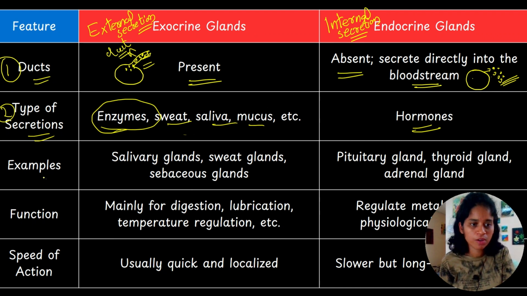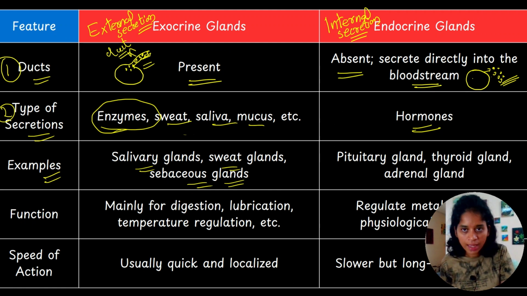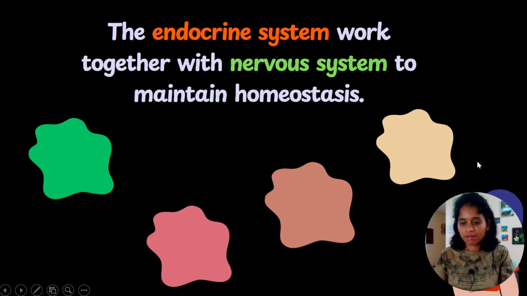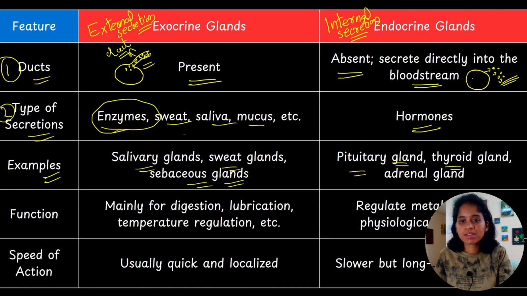And examples of exocrine glands: salivary glands, sweat glands, sebaceous glands. Examples of endocrine glands are the pituitary gland, thyroid gland, and adrenal gland.